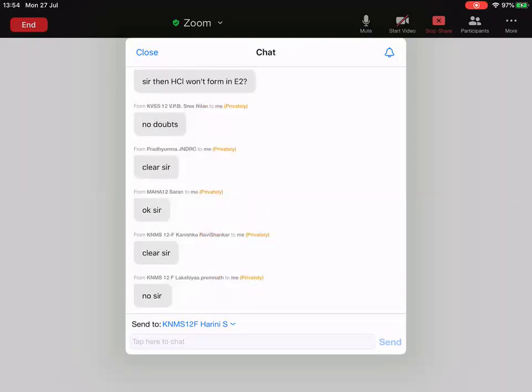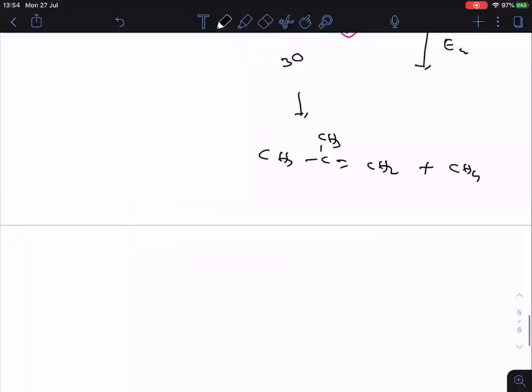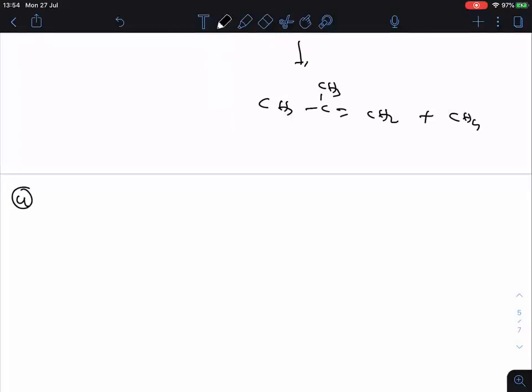Okay, come on, next one here. Now, CH3MgCl when treated with CH3-C triple bond-CH2Cl.